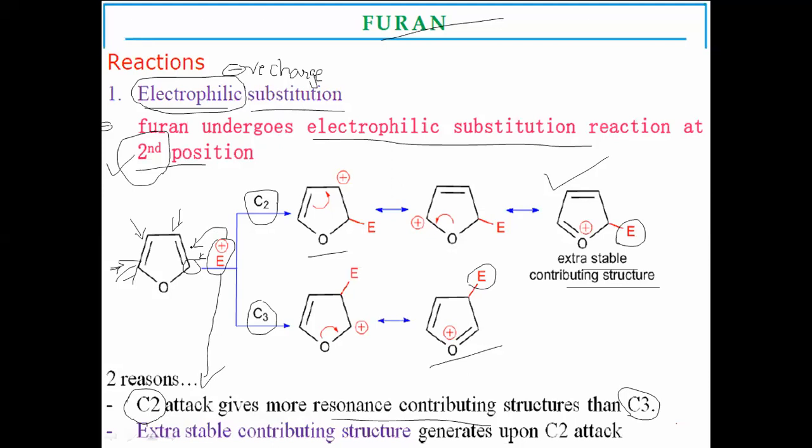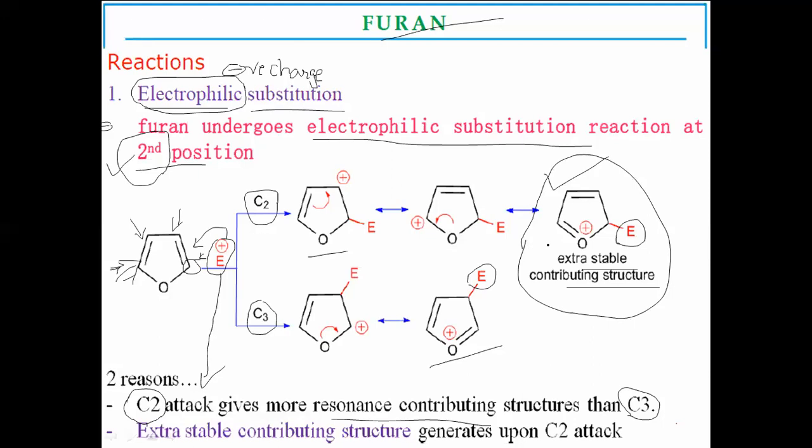If the second and fifth positions are blocked, then electrophilic substitution occurs at the third and fourth positions, because they give this type of stable resonance structure.